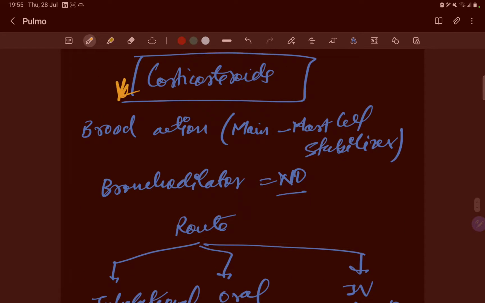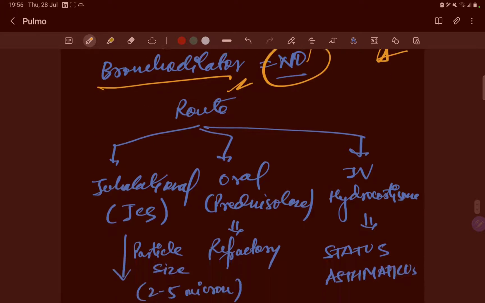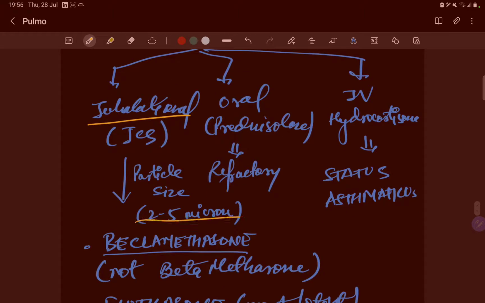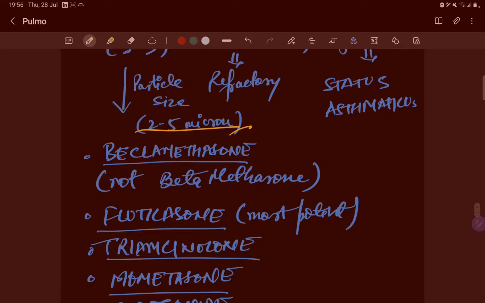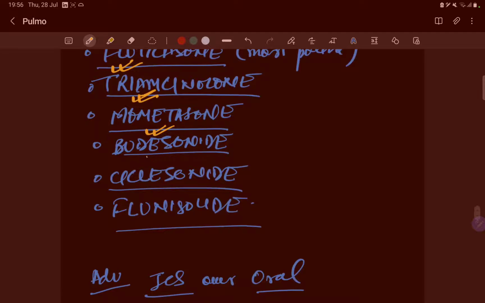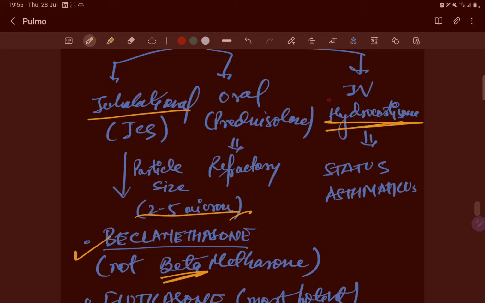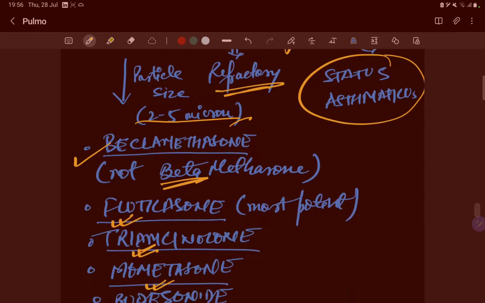Now corticosteroids have a broad action; mainly it is a mast cell stabilizer. It also causes bronchodilation via nitric oxide. The route is basically inhalational. A 2 to 5 micron particle size is used, with beclomethasone, not betamethasone, beclomethasone, fluticasone, triamcinolone, mometasone, budesonide, ciclesonide, flunisolide. So these are the drugs. IV hydrocortisone is used in status asthmaticus, and oral prednisolone is used in refractory asthma.